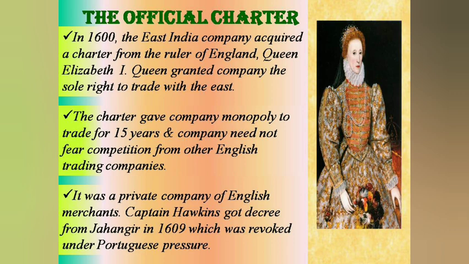This meant that no other trading group in England could compete with the East India Company. With the help of this charter, the company could venture across the seas looking for new lands from where it could buy goods at a cheap price and carry them back to Europe to sell at a higher price.